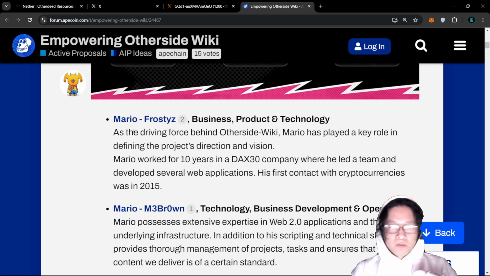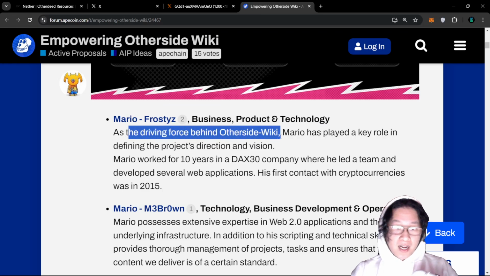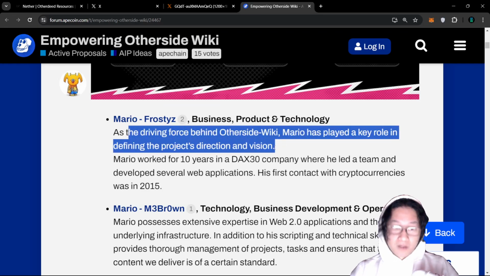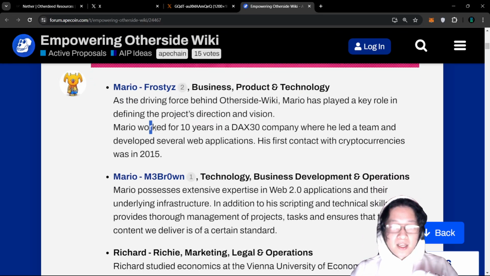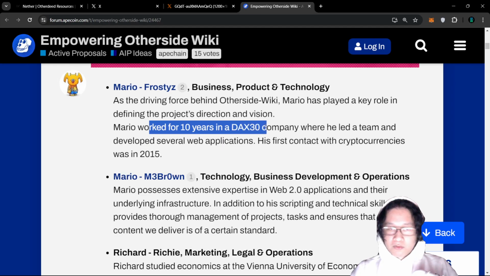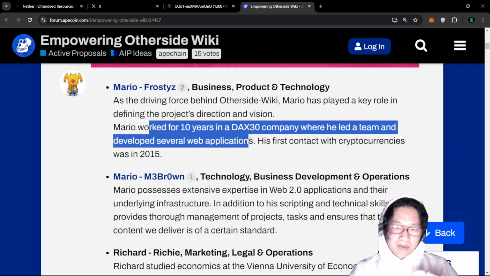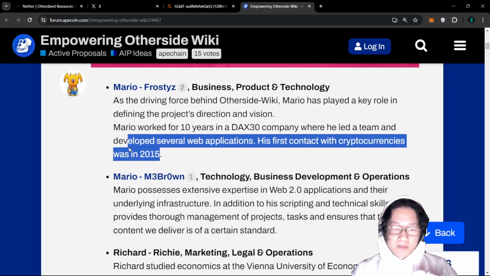Frosty is the driving force behind Otherside-Wiki and has defined the project's direction and vision for the website. He's been in the space for about 10 years at a DAX 30 company where he's led a team and developed several web applications. And he started crypto in 2015.